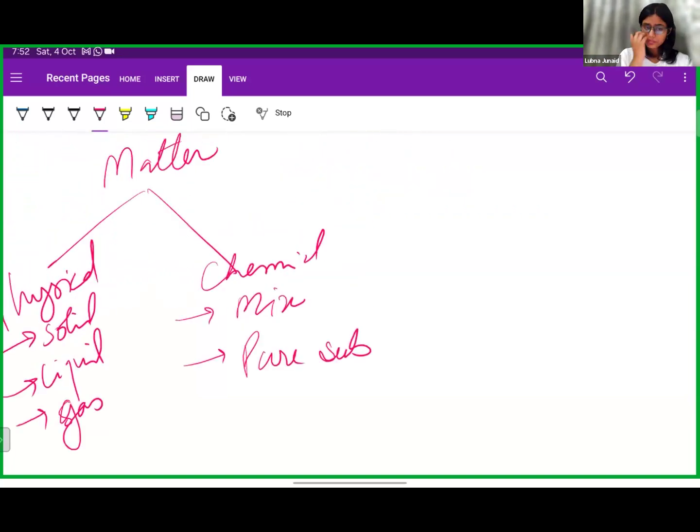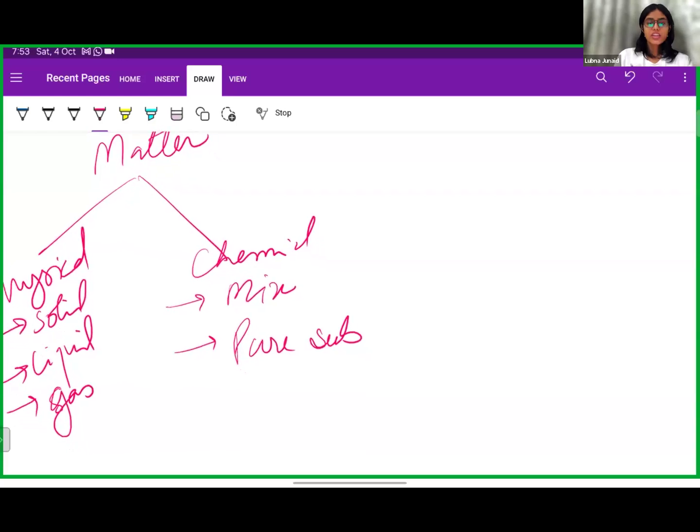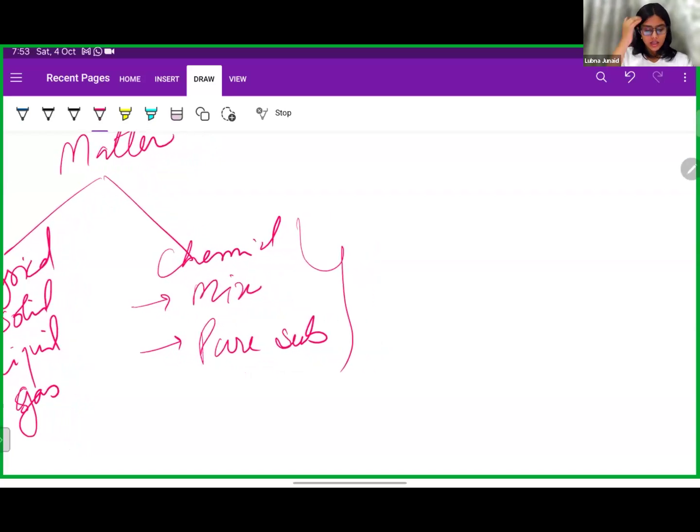Let us move to classification of matter on the basis of chemical composition. Chemically, we classify matter as mixtures and pure substances. From the name mixture itself, you can see there will be something other than a pure thing, right? If we are talking about pure substances, whatever constituent particles are present, they will have the same chemical nature, right?